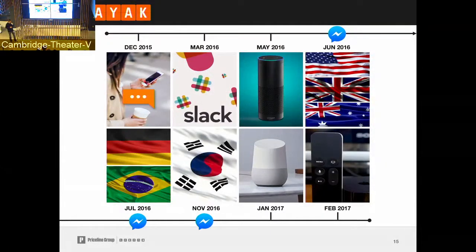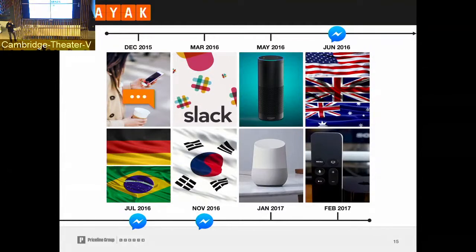So we were launching a Facebook Messenger bot, one of the first Facebook Messenger bots in Germany in July 2016, and a very popular bot in Brazil in the same month. We also went basically even one level higher by doing Korea. And we moved on with this platform, and later we could also build an agent for Google Home and could make use of that when integrating with the Siri remote on Apple TV.